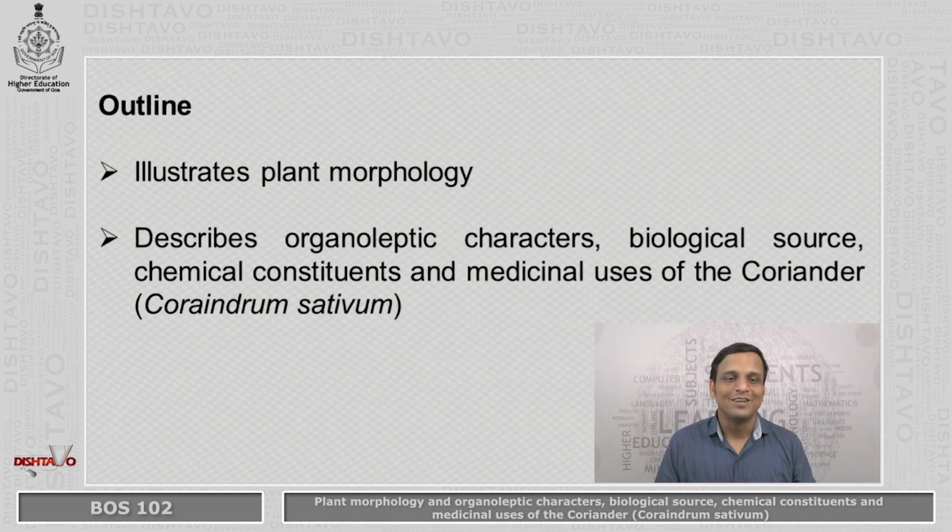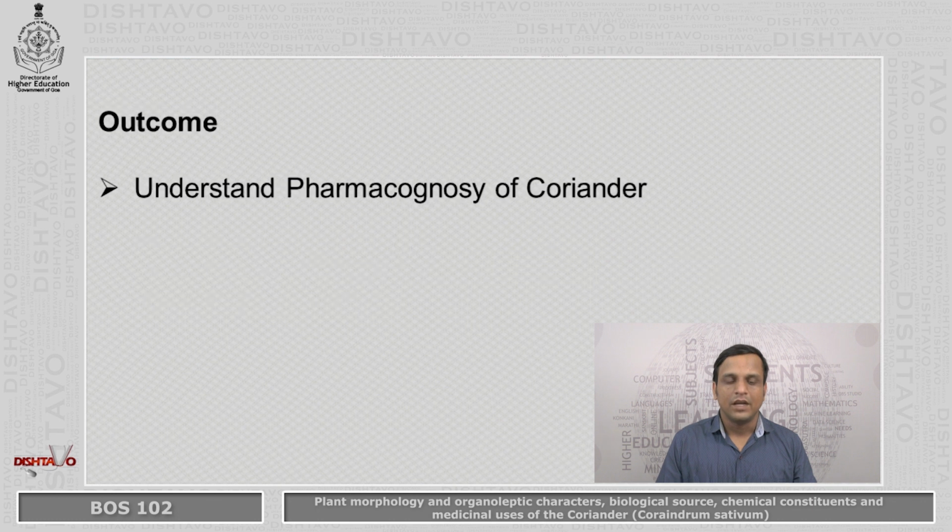In this module, we will see morphology of coriander plant. We will also learn organoleptic characters, biological source, chemical constituents, and medicinal uses of coriander. At the end of this unit, we should be able to understand pharmacognosy of coriander.